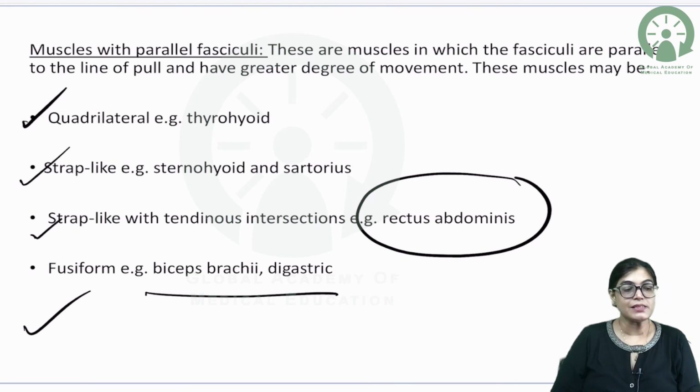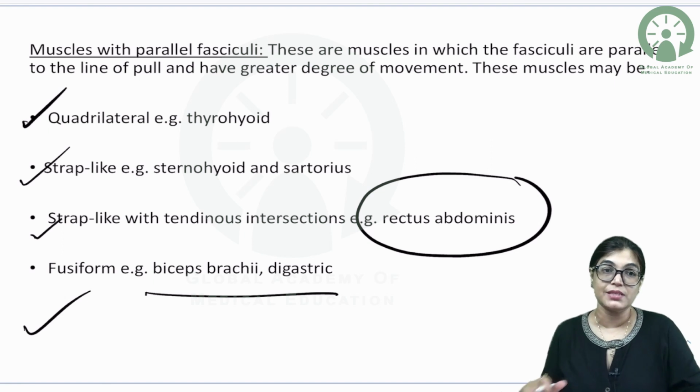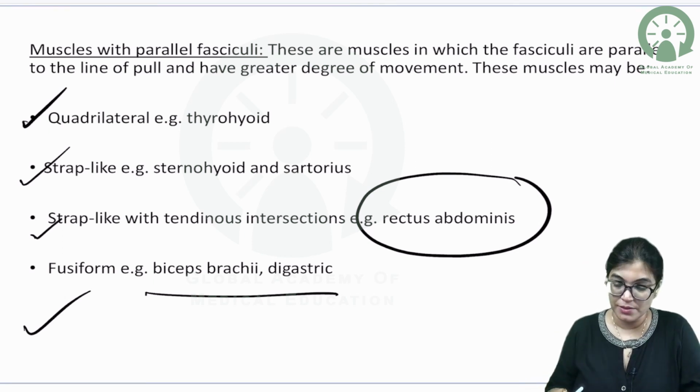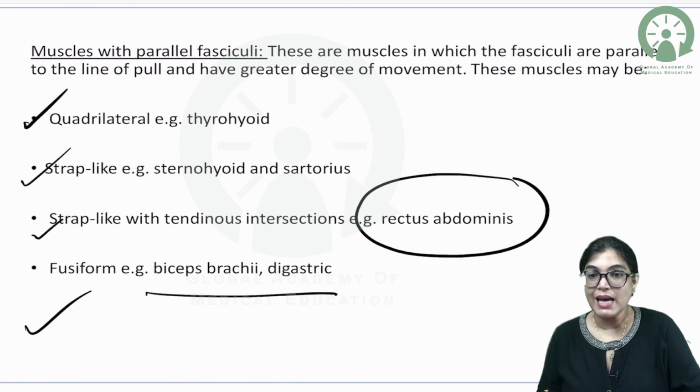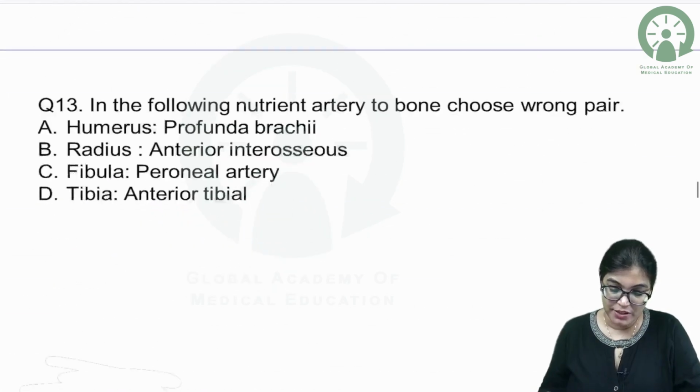So my dear aspirants, these are the examples of muscle fiber arrangement and classification according to the morphology of the muscle fibers. So do go through this. It's very important for your MCQ sessions. It's very important for your FMG examination and for the next examination, dear.